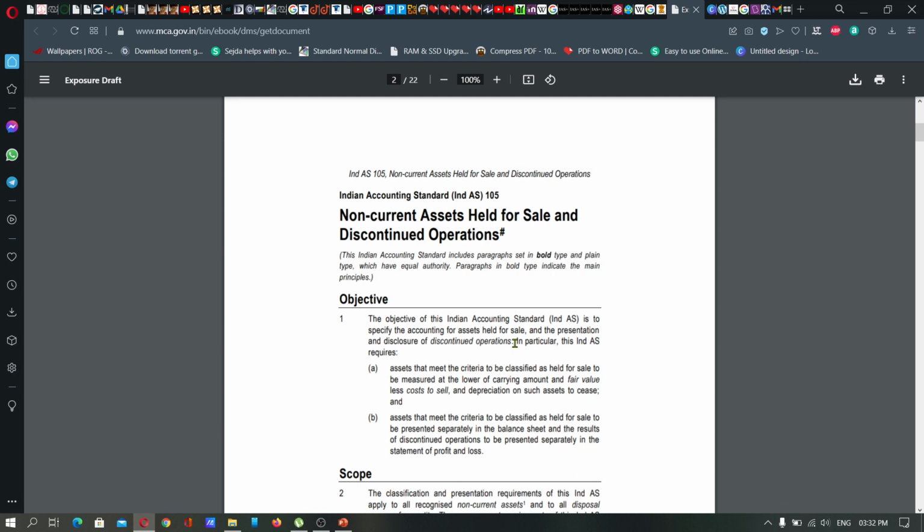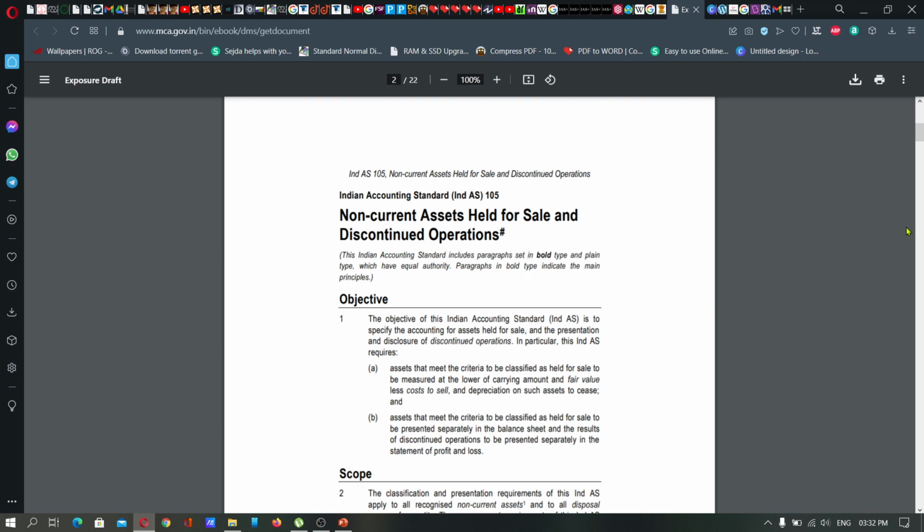Anyway, for any transaction relating to non-current assets, or we can say fixed assets, any sale and exchange of fixed assets, such businesses dealt with by a company have to comply with Ind AS 105 in order to present the transactions relating to non-current assets held for sale in the financial statements.